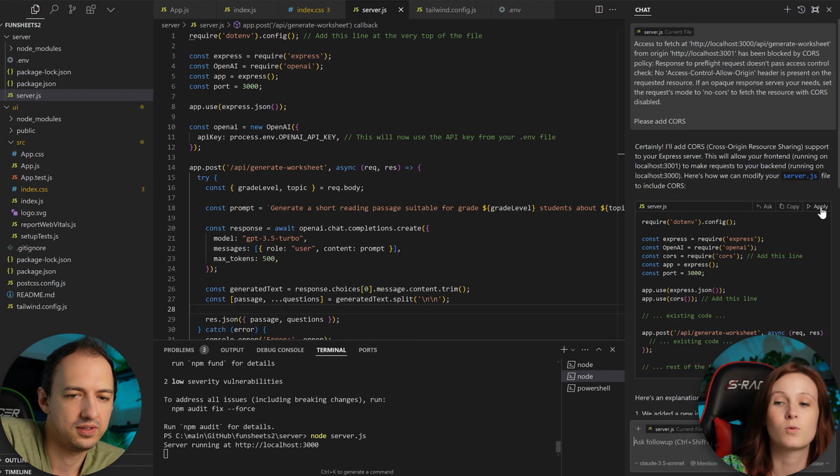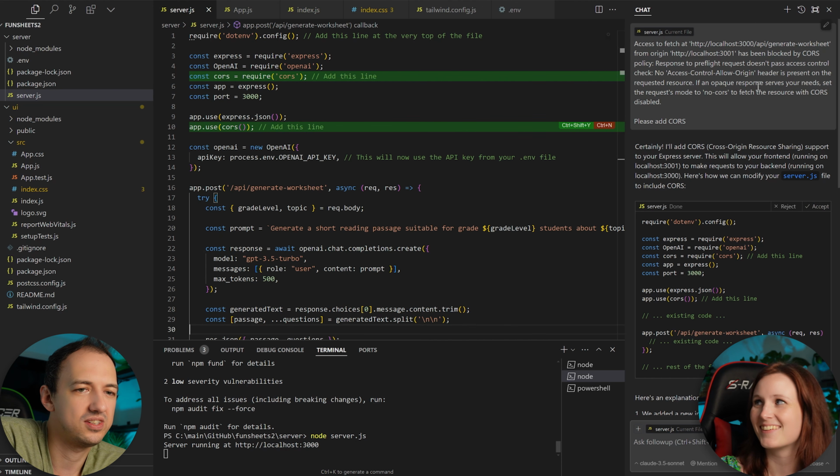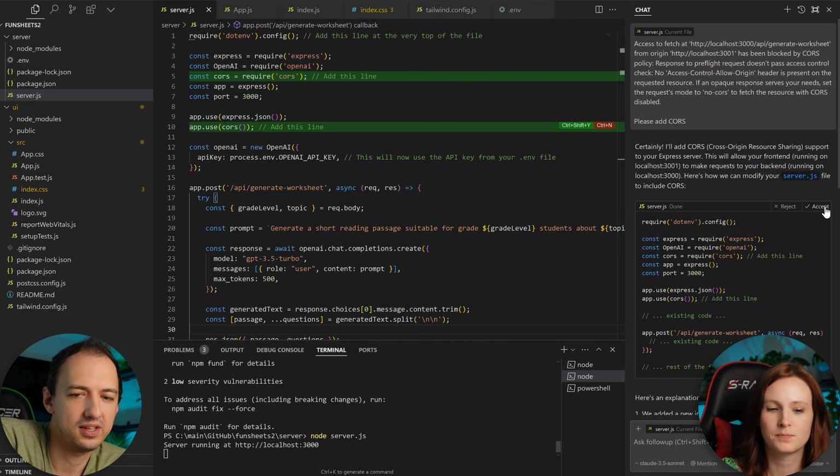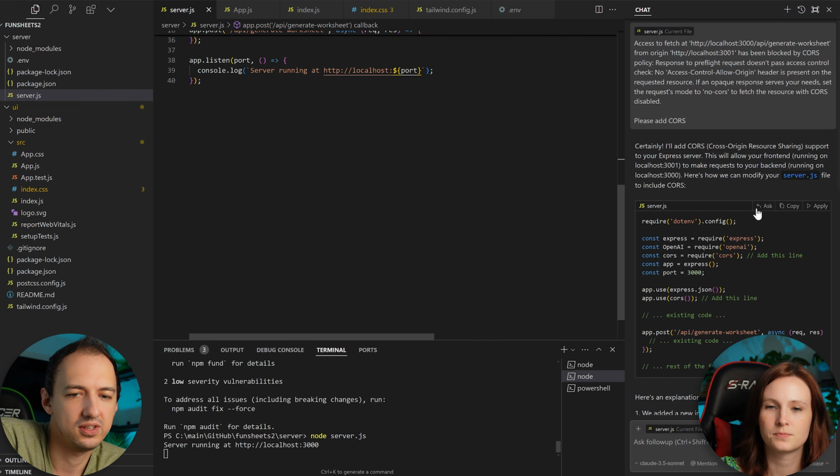Yeah, I didn't even know CORS was something to add. It's one of those confusing gotchas for no reason, pretty much. So anyway, you can go ahead and accept that. Control Enter. All right, and then scroll down because you're also going to need to install that package. There we go.